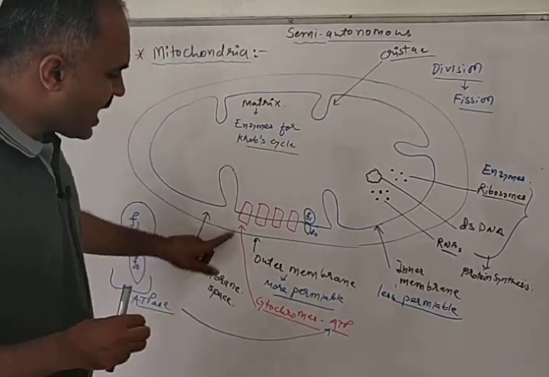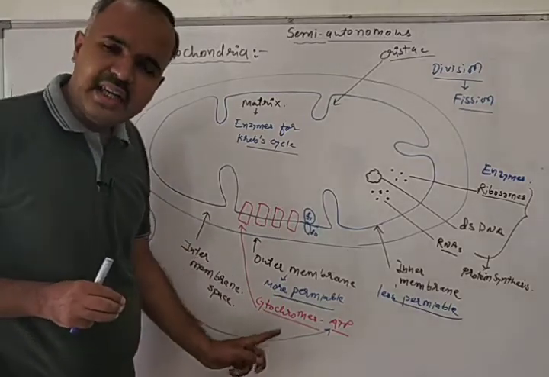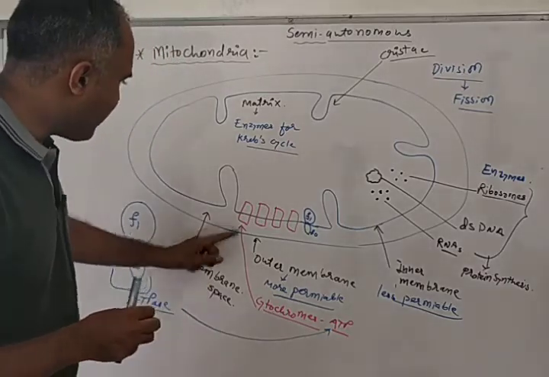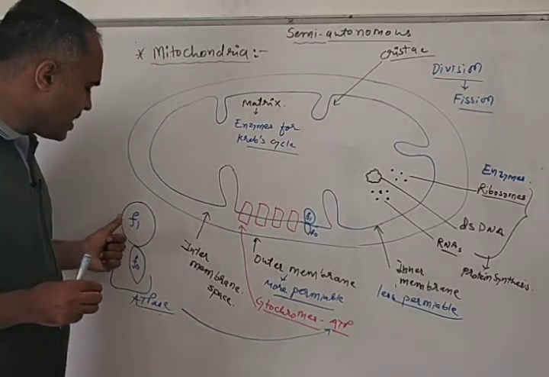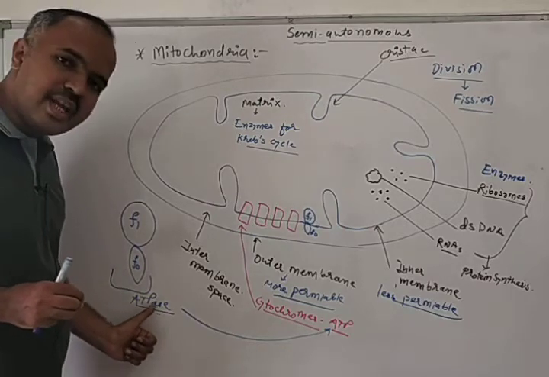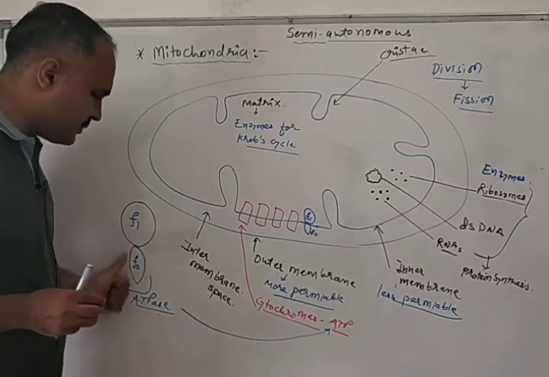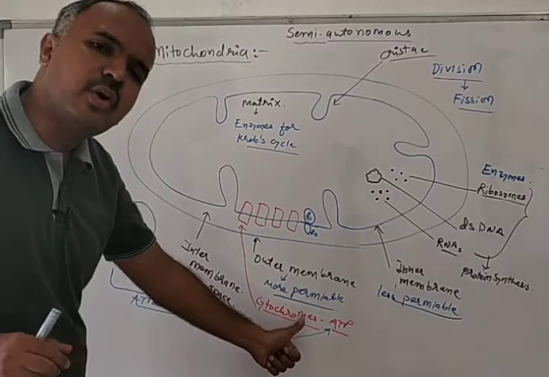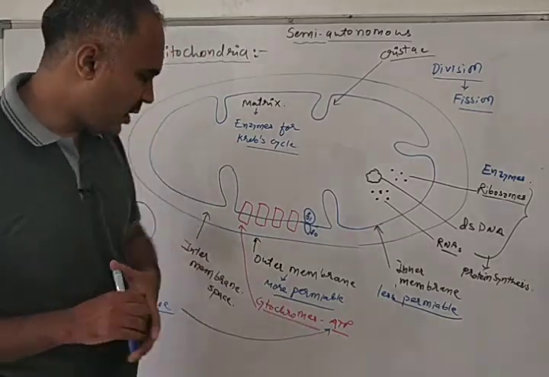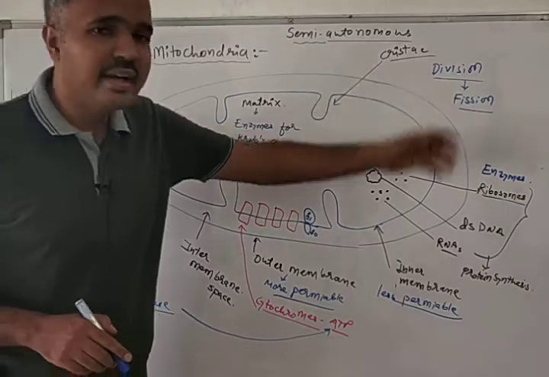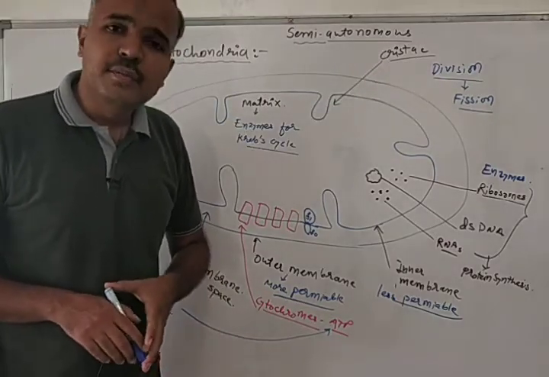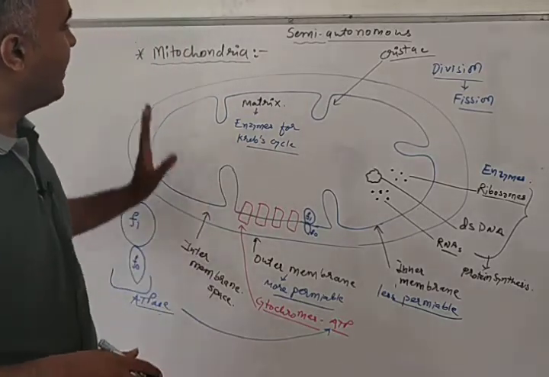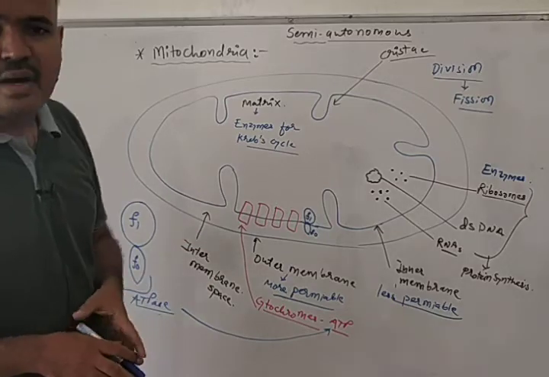And the inner membrane has a chain of cytochromes on it, which help in ATP synthesis. And apart from that, the inner membrane also has the F0F1 particle, which is also known as ATPase. So this ATPase and the chain of cytochromes help in ATP synthesis. Okay. And when mitochondria divides, it divides by the fission method. Okay. So in this video, we have covered mitochondria, which is also known as the powerhouse of the cell.